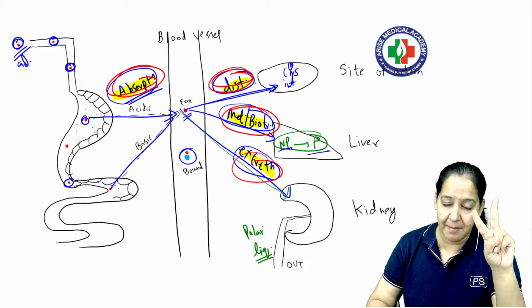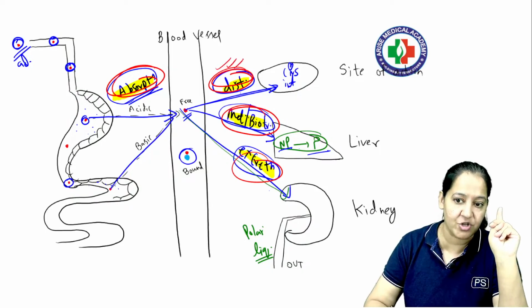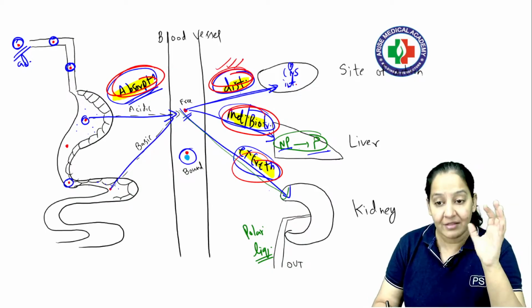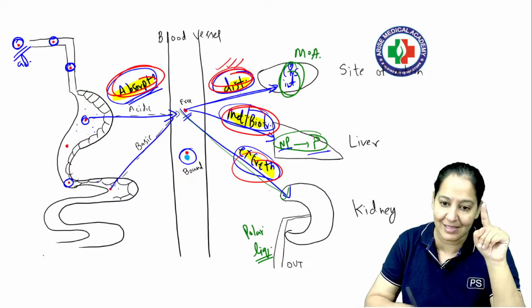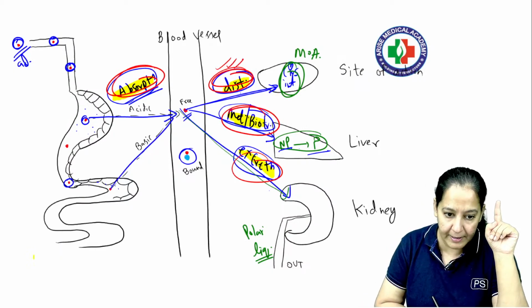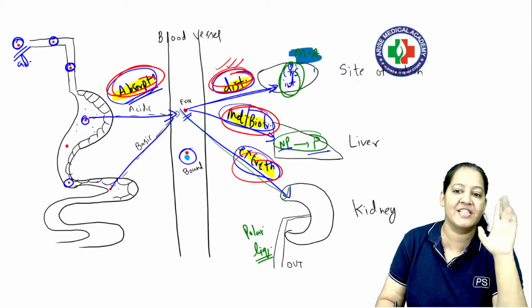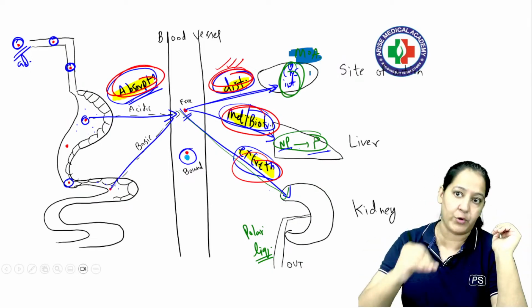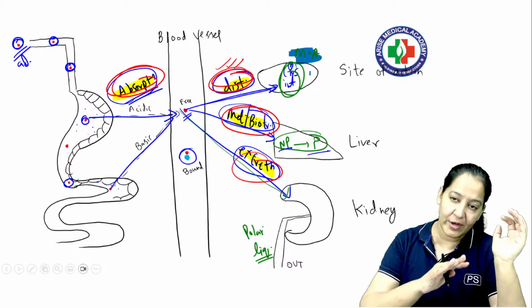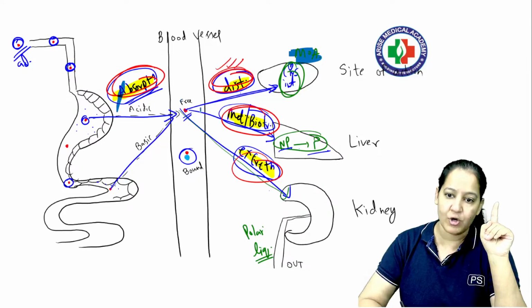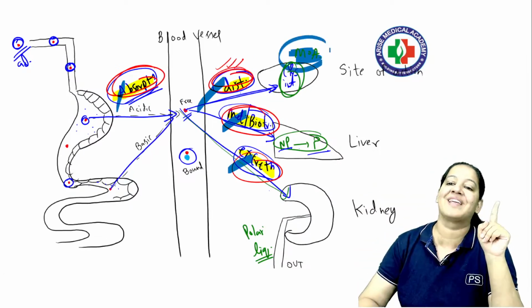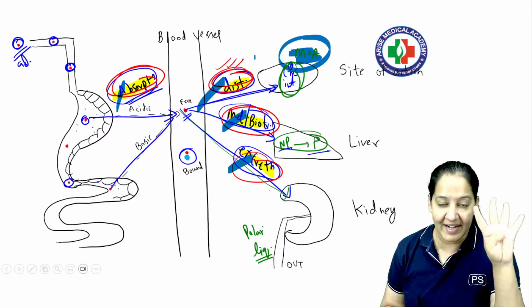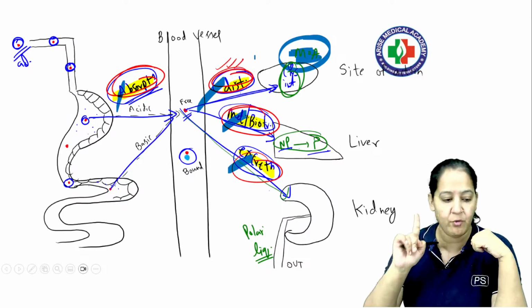Meanwhile, in the second step, what is the second step? The second step is distribution. Whenever there is distribution, the drug is showing its mechanism of action at the site of action. So this step is pharmacodynamics. Pharmacodynamics shows you only one thing, mechanism of action. But pharmacokinetics is 4 things. You can see what the body is doing to the drug: absorption, distribution, metabolism, and excretion. What the drug is doing to the body is only one thing, mechanism of action. So pharmacokinetics has 4 portions. Pharmacodynamics has only 1 portion.